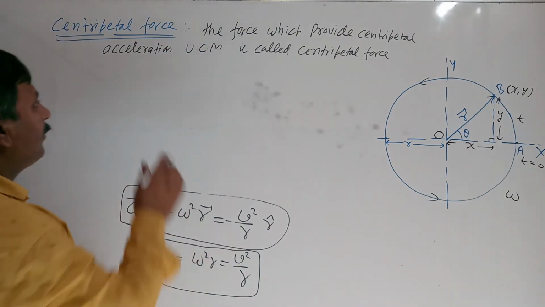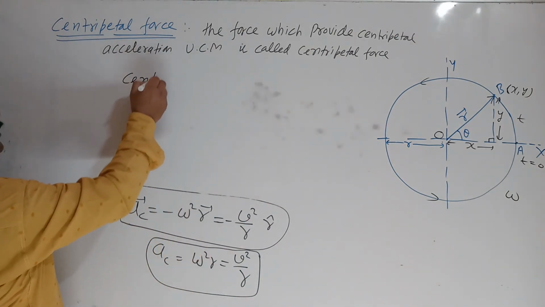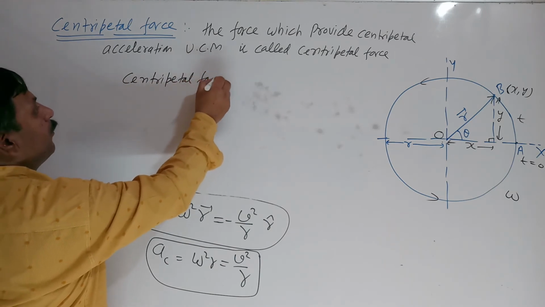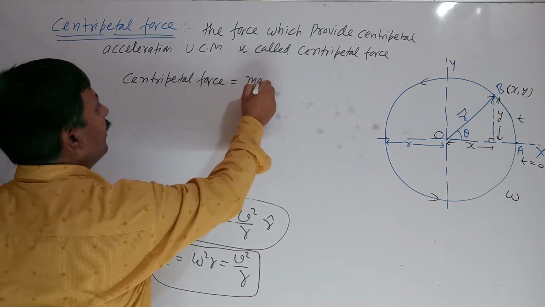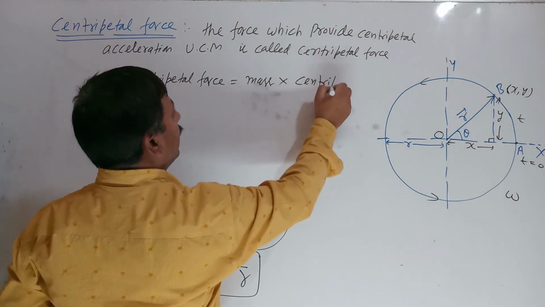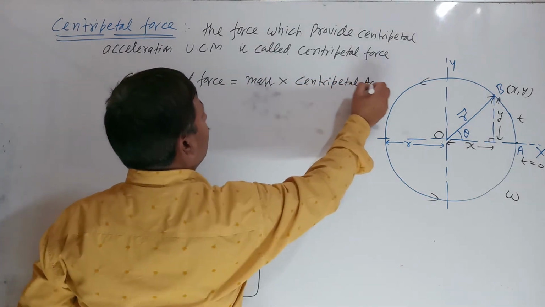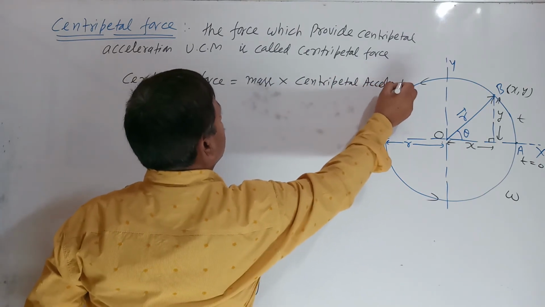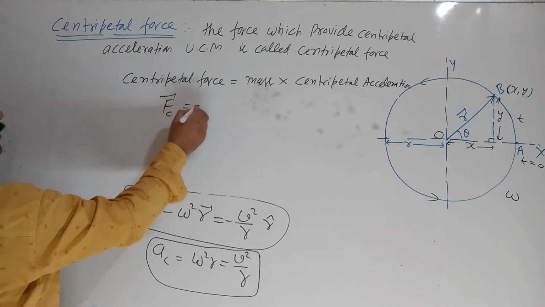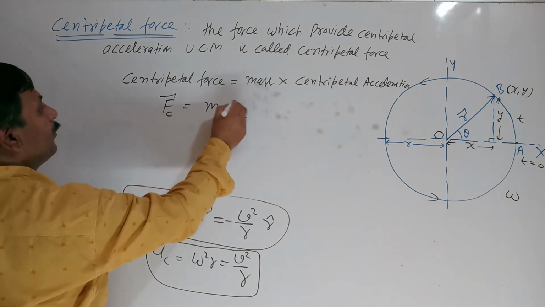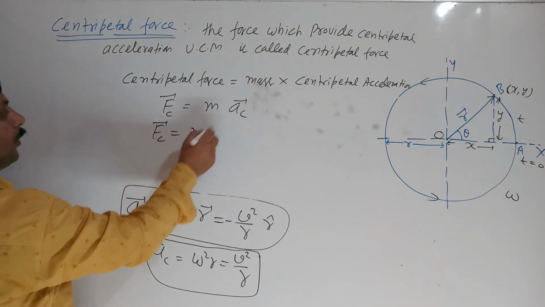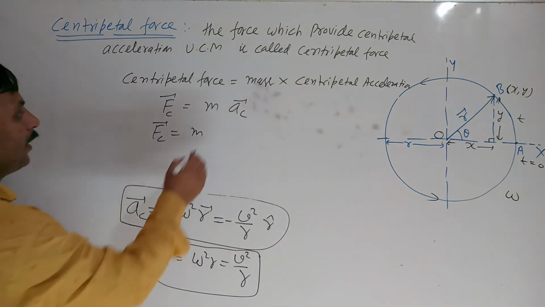So what will be the centripetal force? Centripetal force is equal to mass times centripetal acceleration.